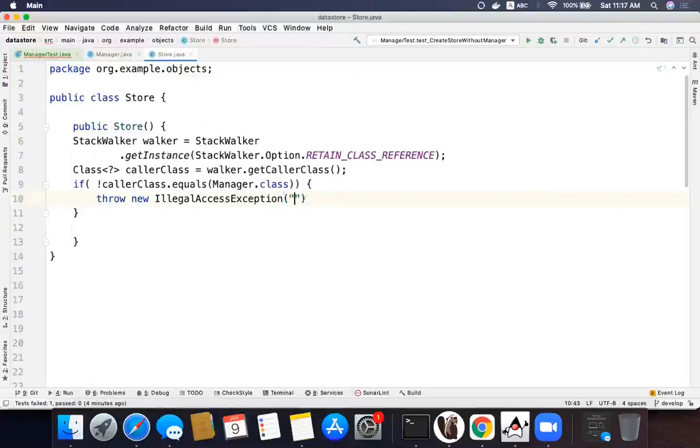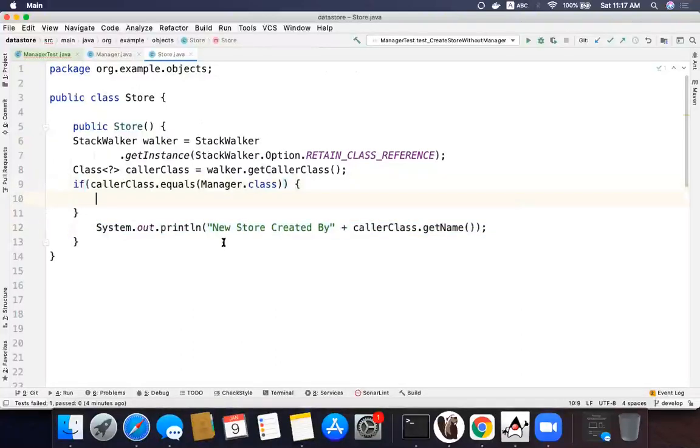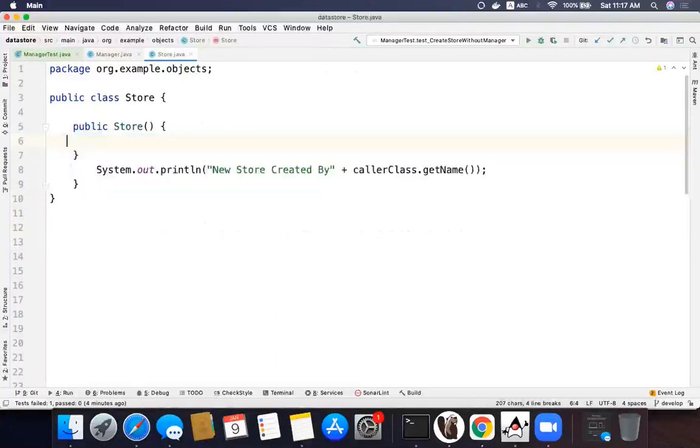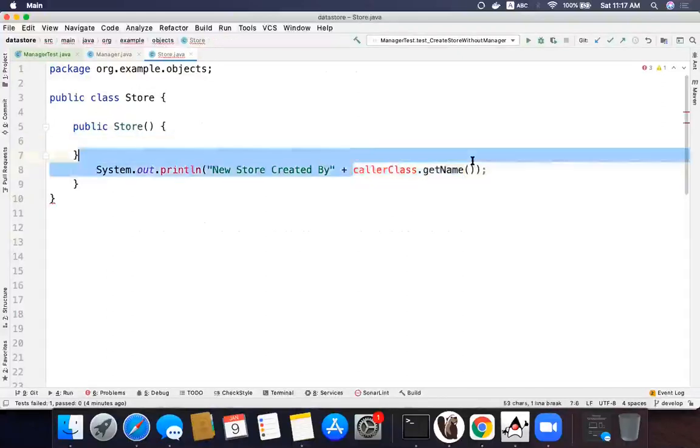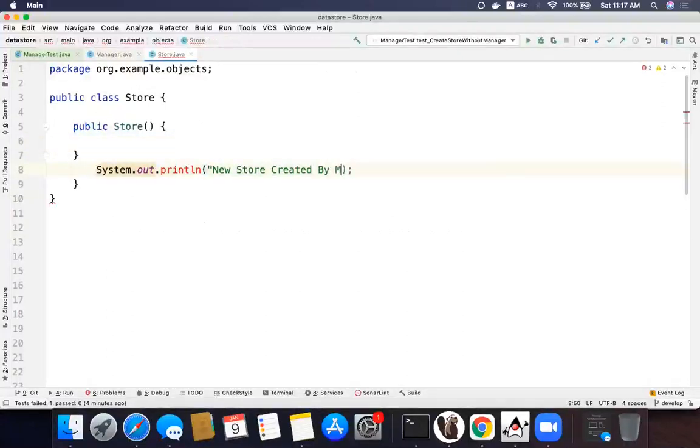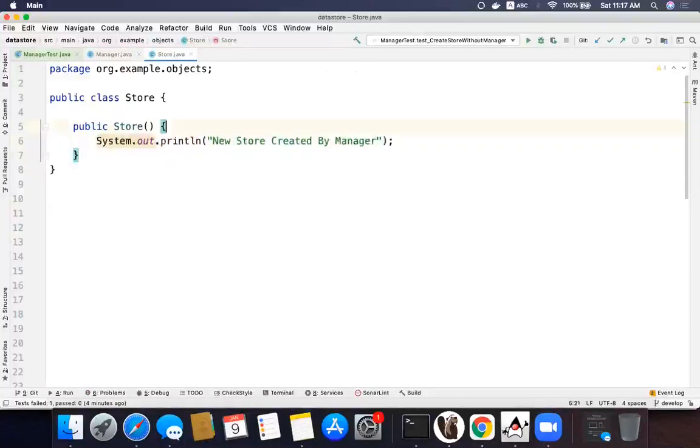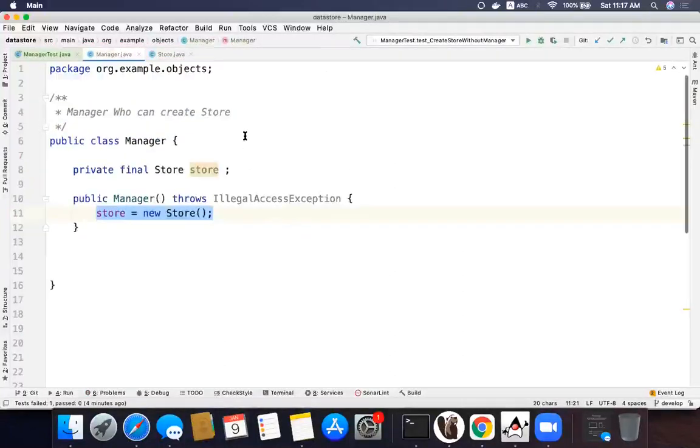We will just have the store as it was earlier by our manager. This is how the constructor was earlier. So we'll keep it very, very simple now. Got an extra curly brace.